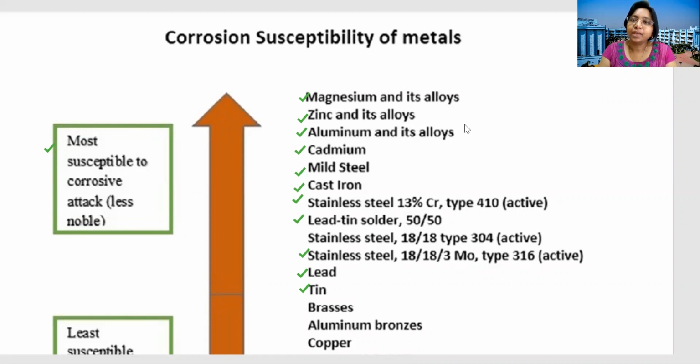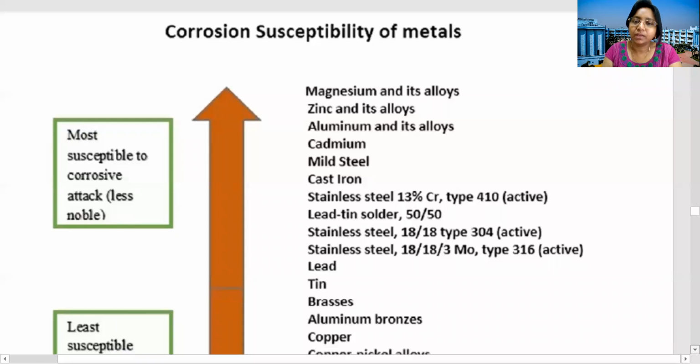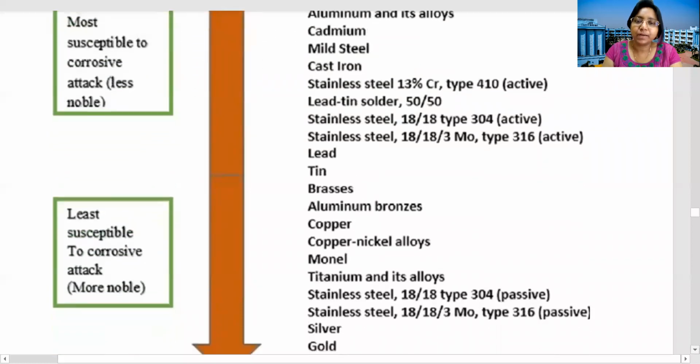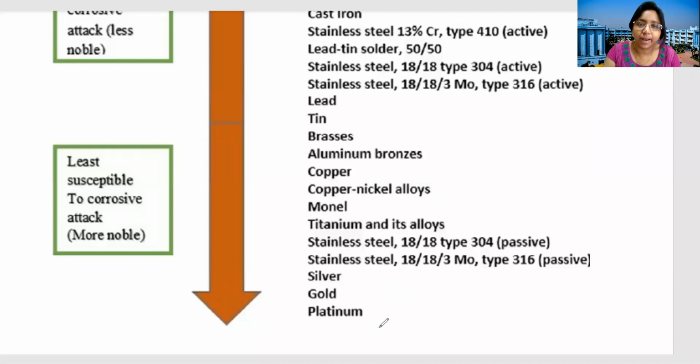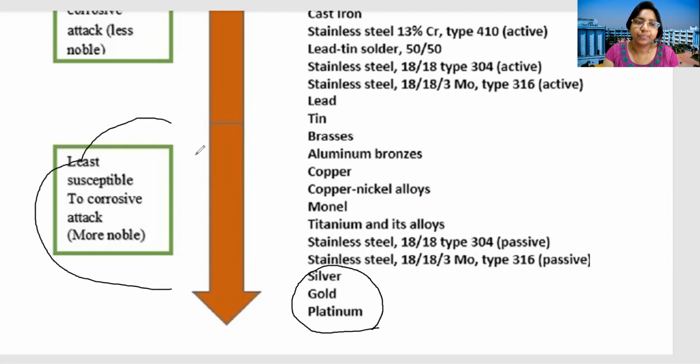But you know the noble materials I have told earlier, gold and platinum. So let's look at the lower part of this list. Here you can see gradually we are getting silver, gold, platinum at the last. Silver, gold, platinum are the noble materials. They are least susceptible to corrosive attack.